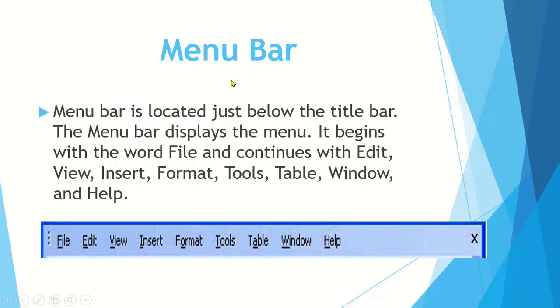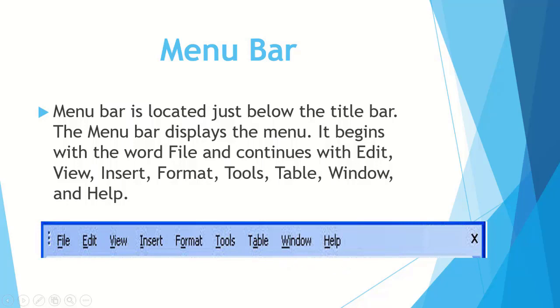Just below the title bar there is the menu bar available, which has different menus as file, edit, view, insert, format, tools, table, window, and help.